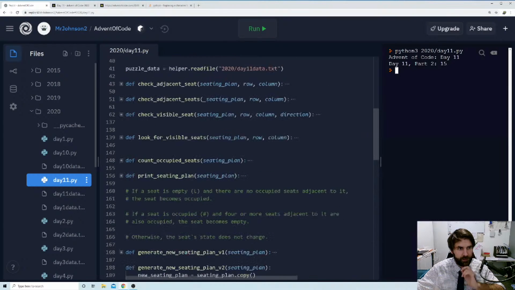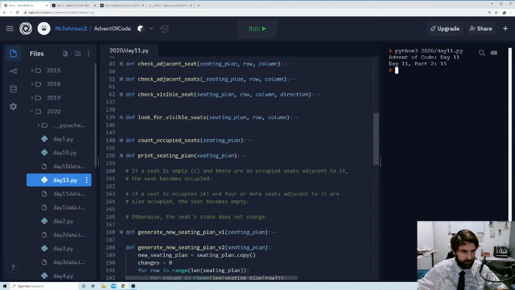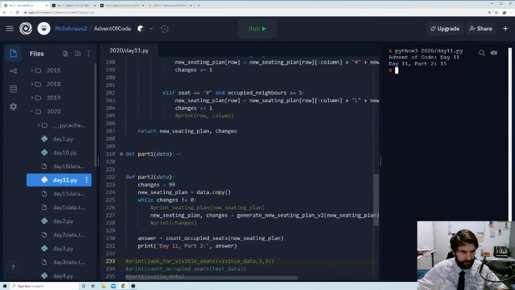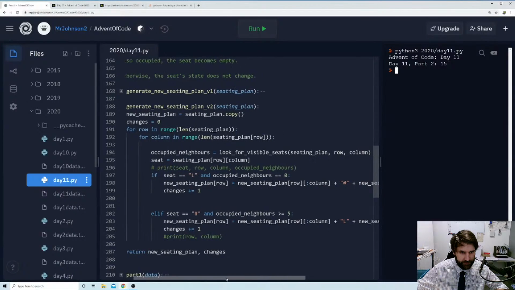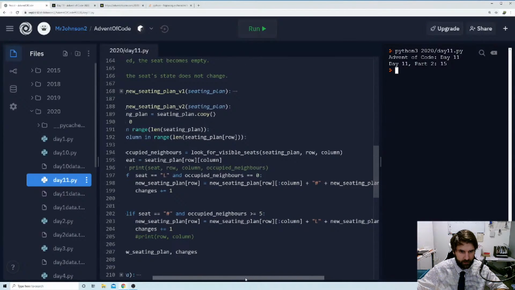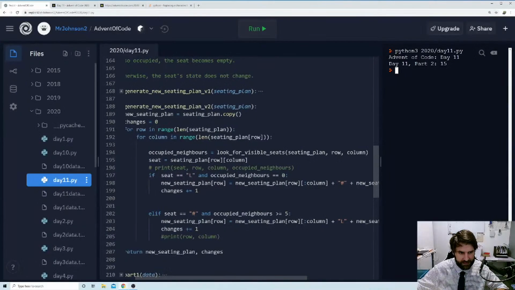Okay. I did give it test data, right? And I haven't messed around with this. That's fine. And I'm passing in test data there. Yeah, okay. So we're saying generate new seating plan version 2. So if it's L and occupied neighbors equals 0, we're then saying our new seating plan at row and column, we're just updating that to a hash. So that all is just the same. That's all fine.